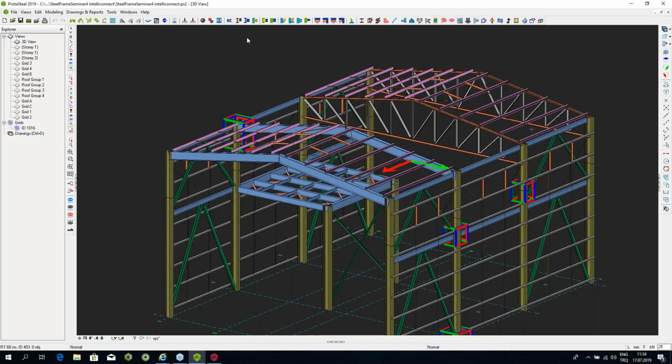Then we also have a suite of connections which are there for making moment connections or simple connections between the beams and the columns. So they're beam-to-column simple connections. Once again, you have the end plate connections, stiffened end plate connections, fin plate connections, but you also have the moment connections to connect the beams to the columns.